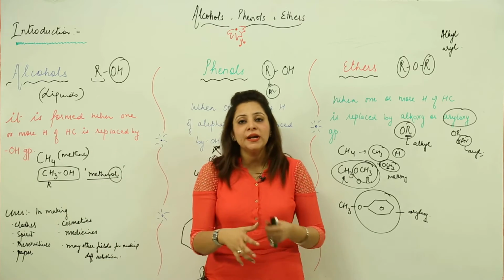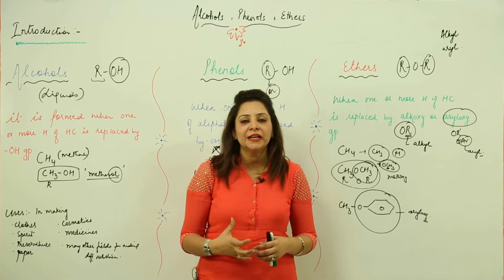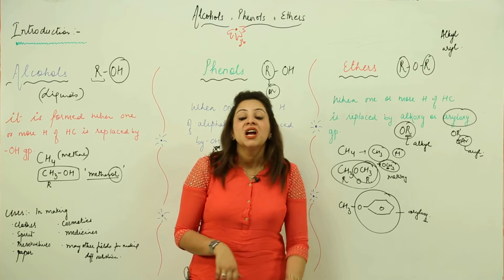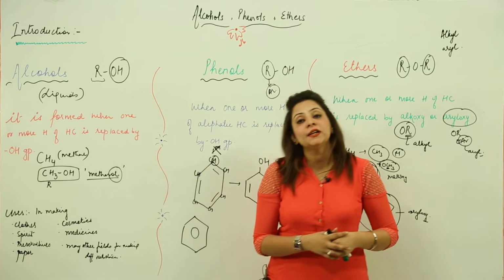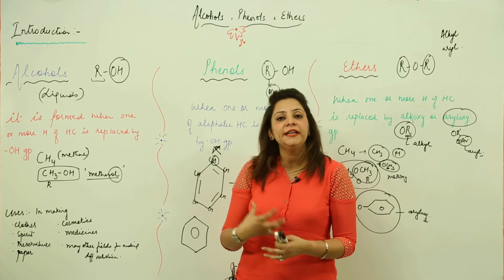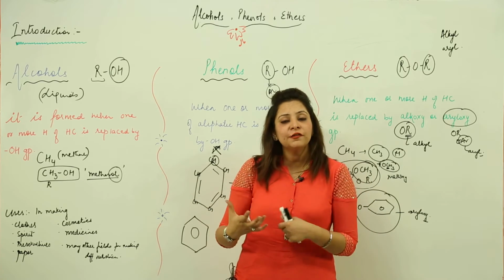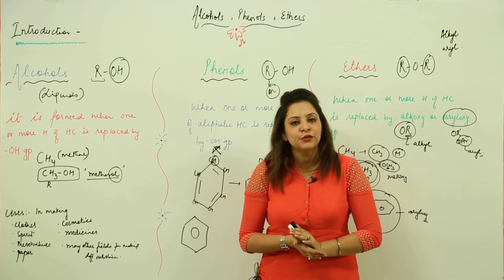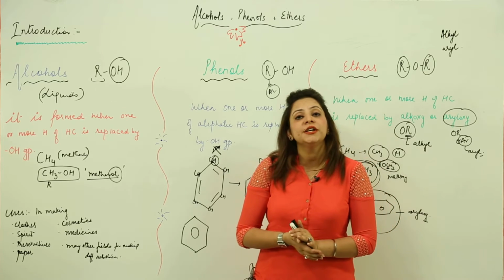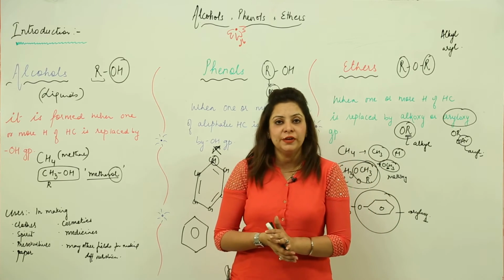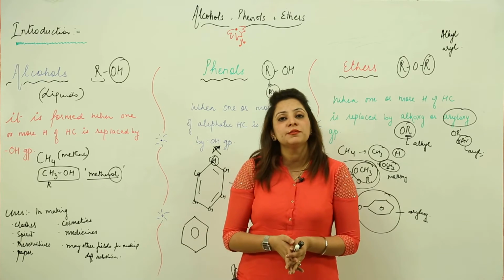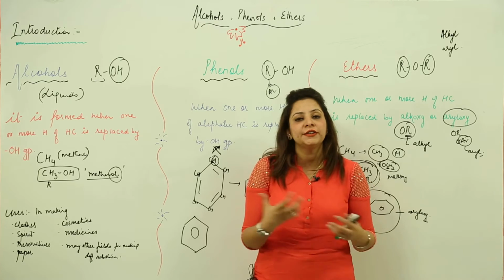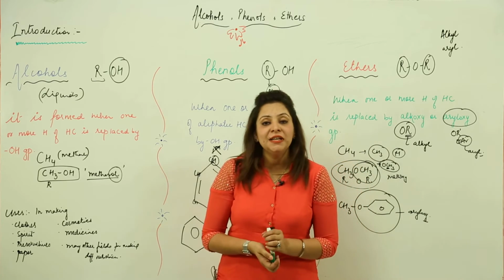By looking at the compound, I think now you are able to recognize whether it is a member of alcohol, whether it is a phenol or whether it is an ether. This much must be in your mind: why are we going to study alcohol, phenol and ether as a separate unit? Do they serve any useful purpose to us? Yes, they do serve a useful purpose. These compounds are used in various fields. In your daily routine you are using many substances around you which are made of alcohol, phenol or ether, three of them or two of them or one of them. So that means they are very important.